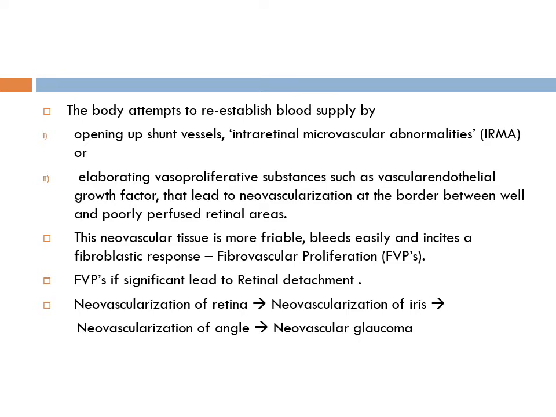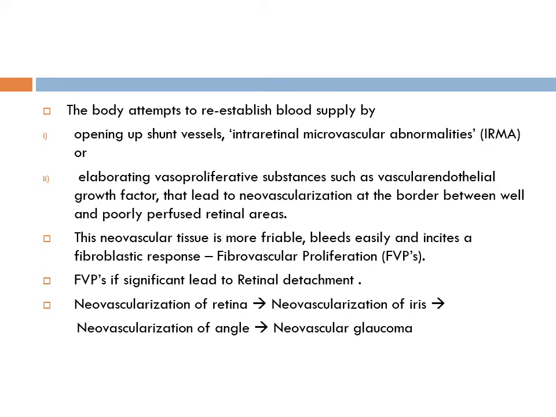Now this fibrovascular proliferation takes place in the vitreous. So recurrent vitreous hemorrhages leading to fibrovascular proliferation ultimately lead to tractional type of retinal detachment. Now this tractional detachment is a cause of blindness in diabetic retinopathy. If the process is not halted or intervened in time, neovascularization of the retina will ultimately lead to neovascularization of the iris.